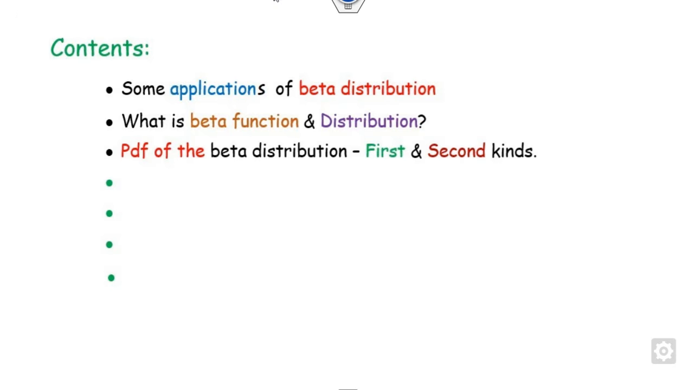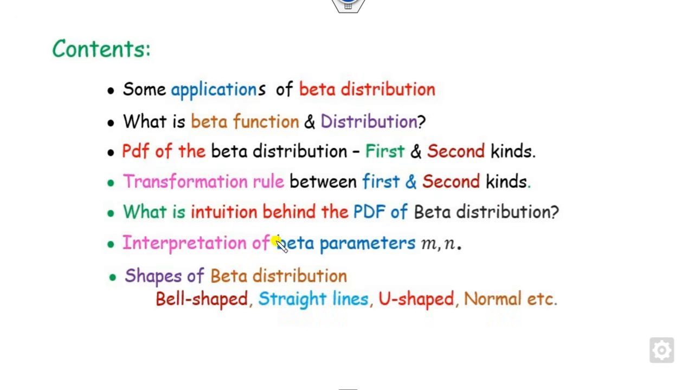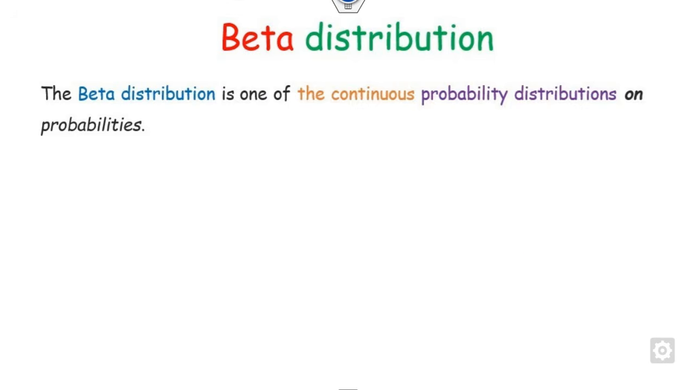So what is the content of this presentation? We will see firstly what the applications of the beta distribution are, what the beta function is and how we can correlate it with the distribution. What is the PDF of the first and second kind, what are the transformation rules, and the most important thing, what is the intuition behind the PDFs of the beta distributions, and finally what is the interpretation of the beta parameters and the shapes of the beta distribution.